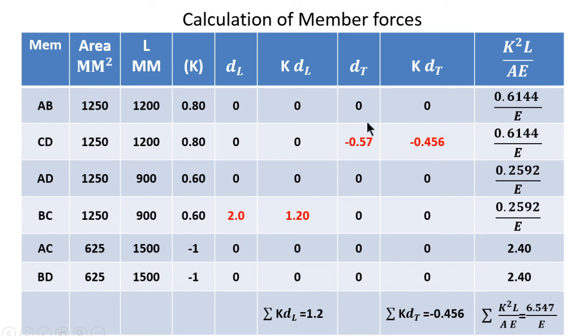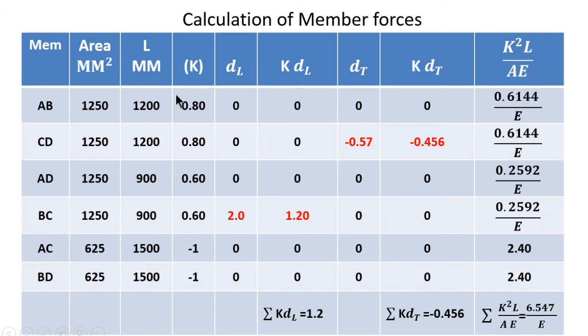Then next is the dt, that is the change in length due to the temperature rise. So here all the members except CD are 0. In our problem, only the member CD is subject to the rise of temperature, and the value is dt, that we previously calculated in the last slide, minus 0.57. The next column is K into dt. So except CD all the values are 0, because dt of that member is 0. So here only the K, that is 0.8 into minus 0.57, that is equal to minus 0.456.